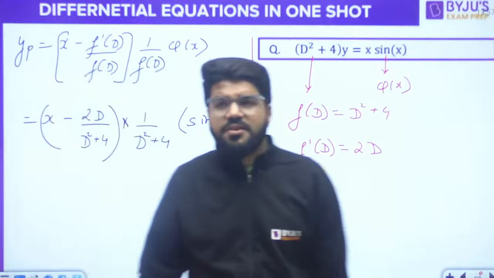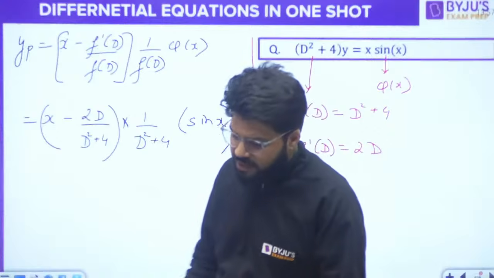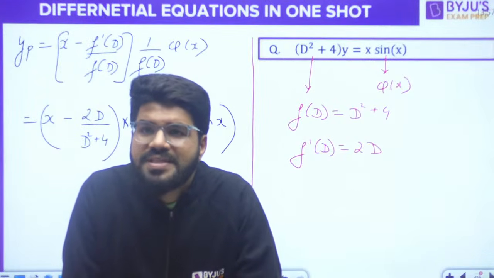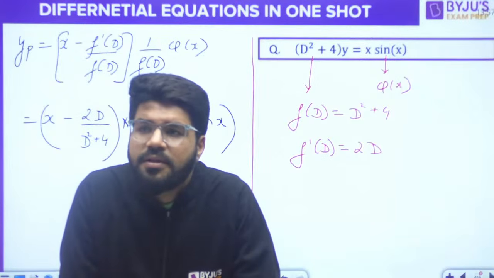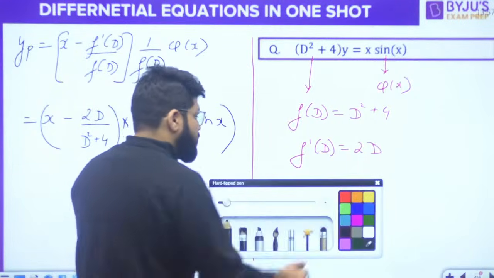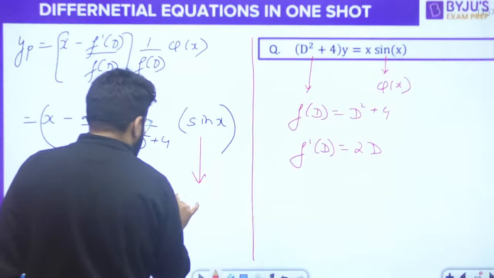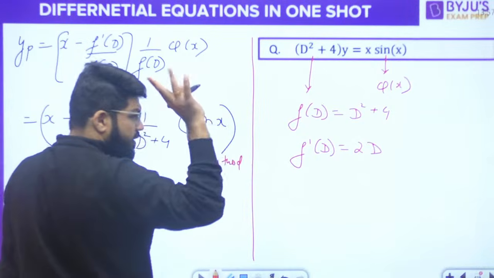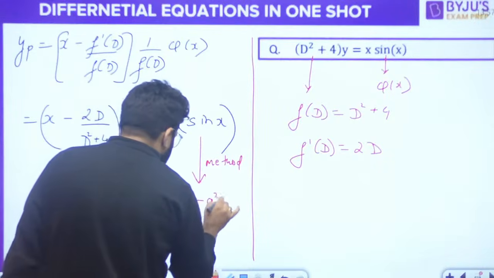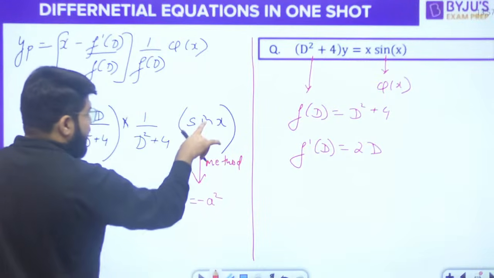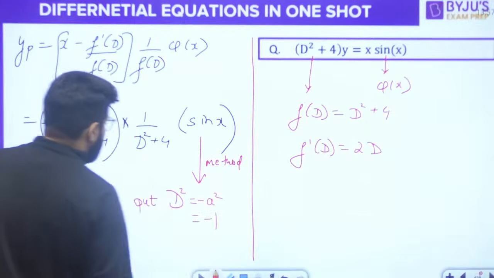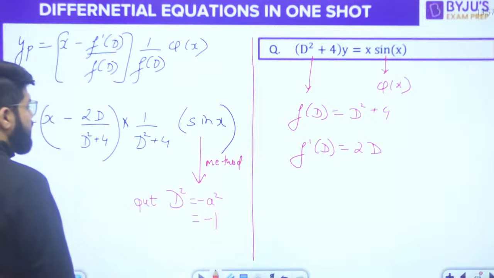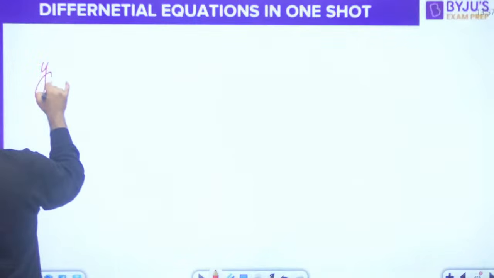Now guys, what is the function actually left? It is sin x, and what is the method for sin x? The sin x method is D square equal to minus a square. Case number 3 we have already discussed. Put D square equal to minus a square, a equal to 1 here, that is minus 1. So put D square equal to minus 1, but there is no substitution of D. So when we do this, what should be the Yp then?